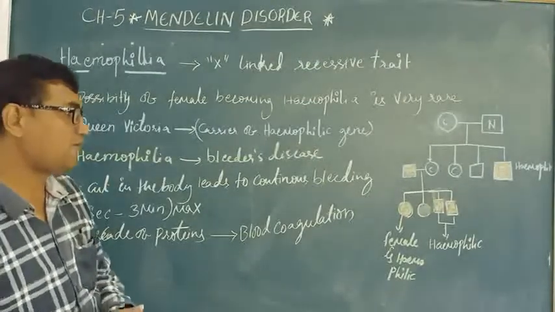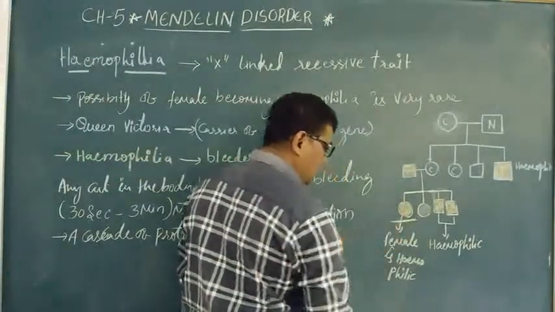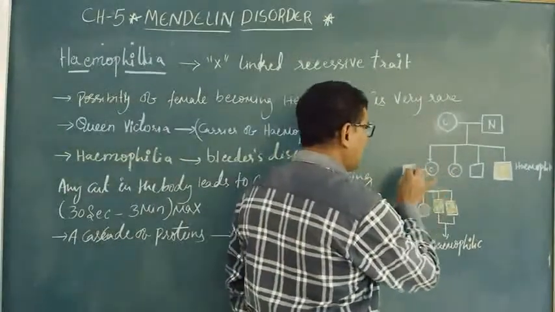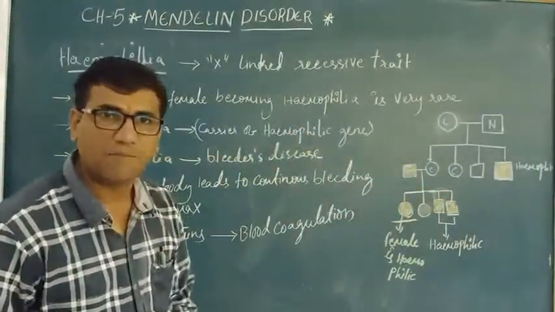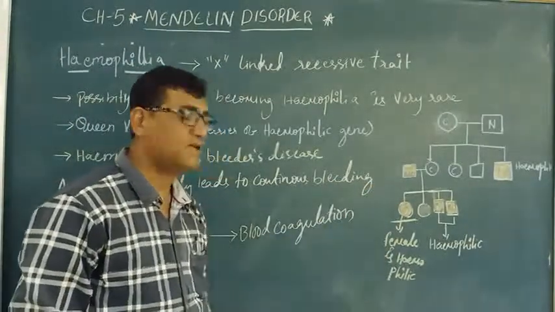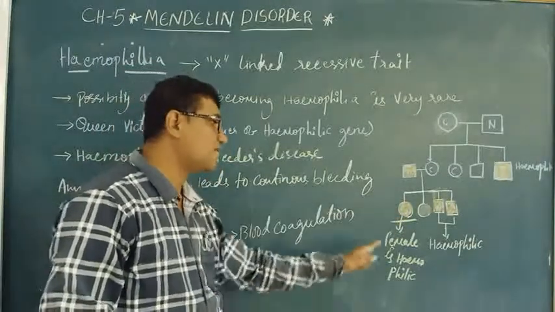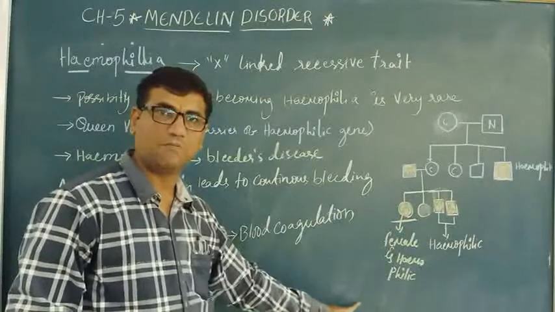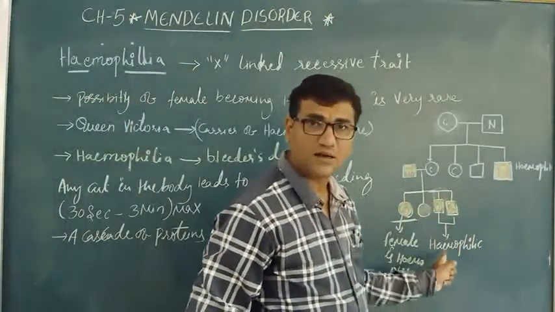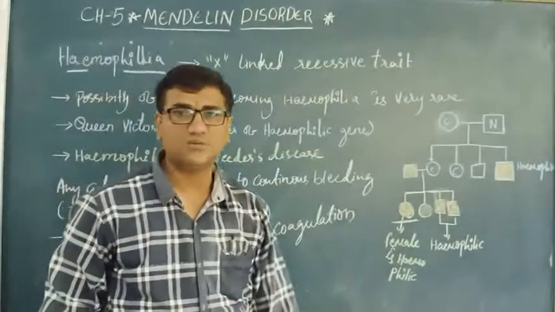For a female to be hemophilic, the mother should be a carrier and the father completely hemophilic. Then 50% of the females can be hemophilic and almost 100% of males are hemophilic. This is also a sex-linked recessive trait.